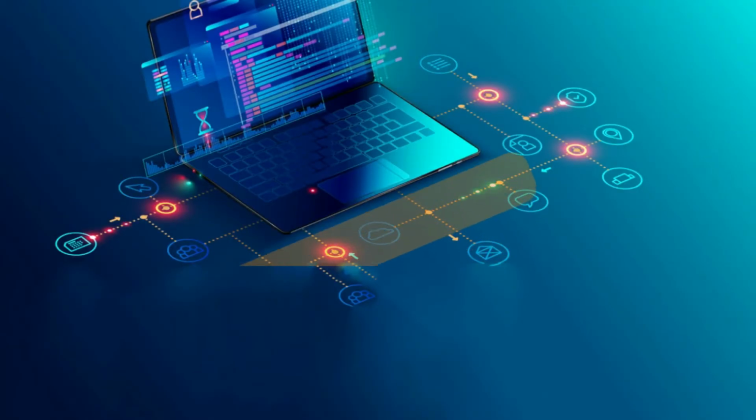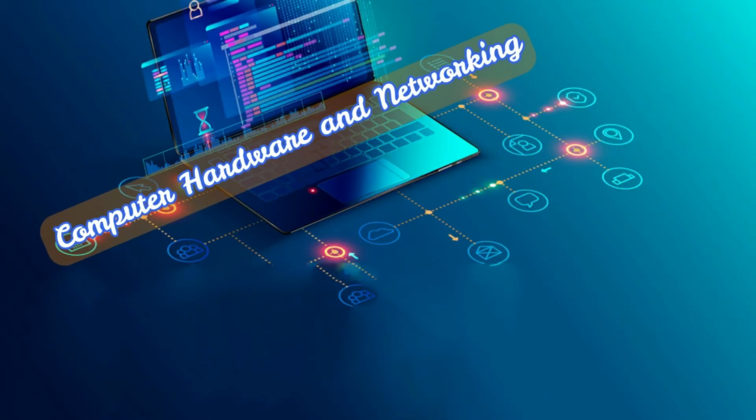Be a computer hardware and networking master. Make future in its sector.